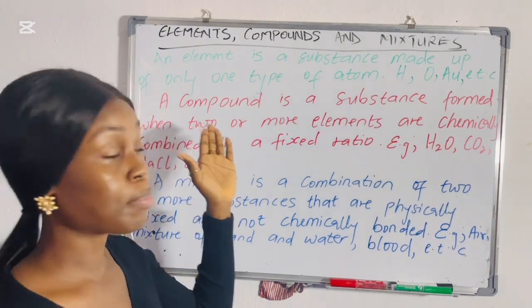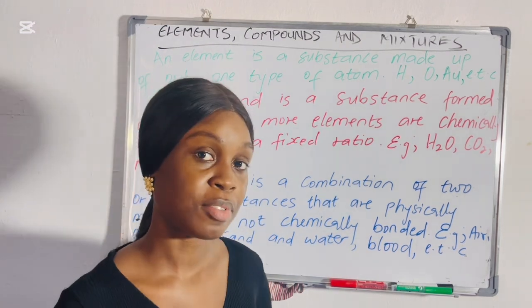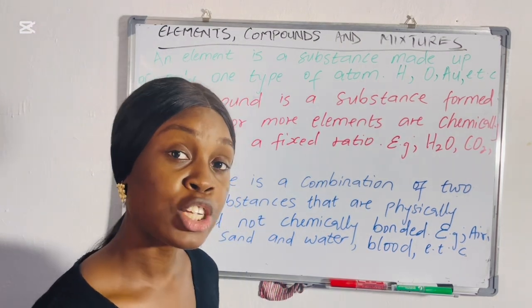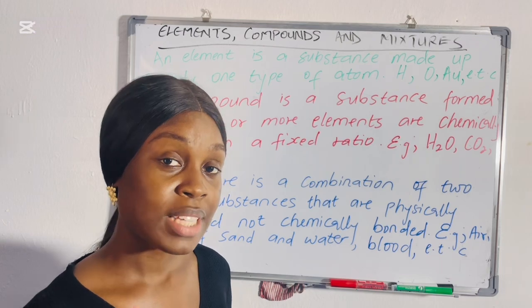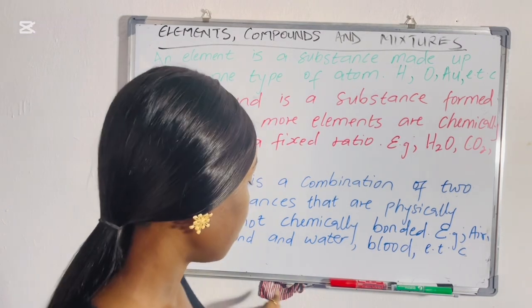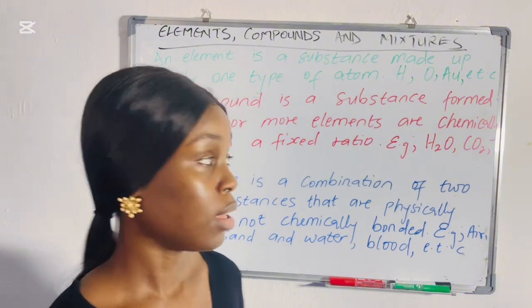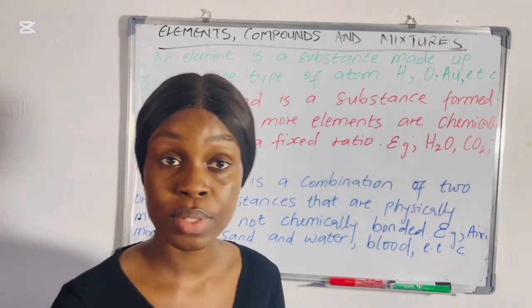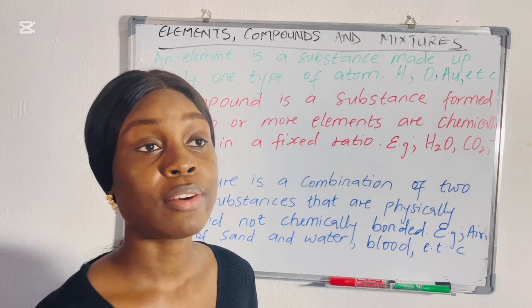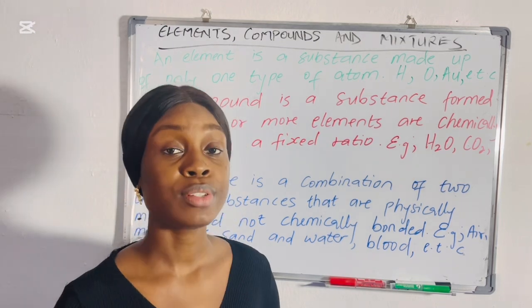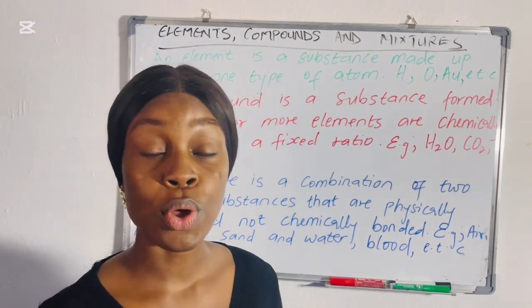Now let's look at examples of a compound. Now you give me an example of a compound. We have H2O, water. Water is a compound. Another example of a compound, we have CO2, carbon dioxide, we have sodium chloride, we have sodium hydroxide, and so on and so forth.